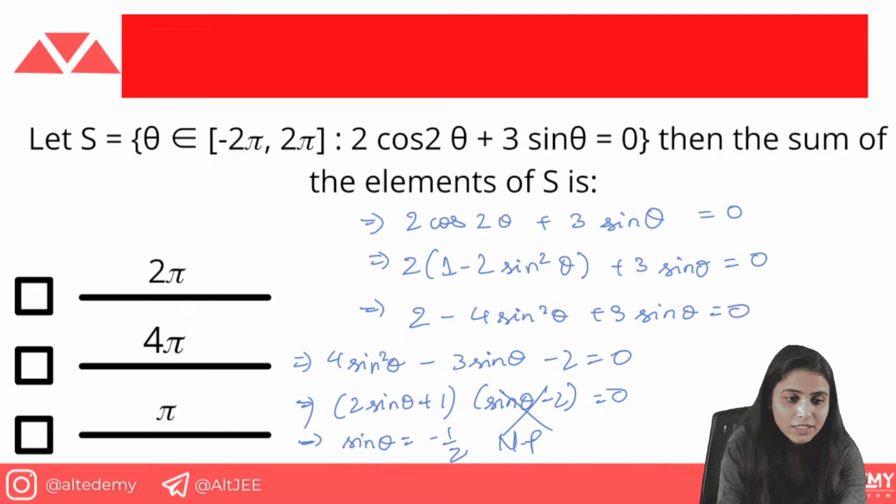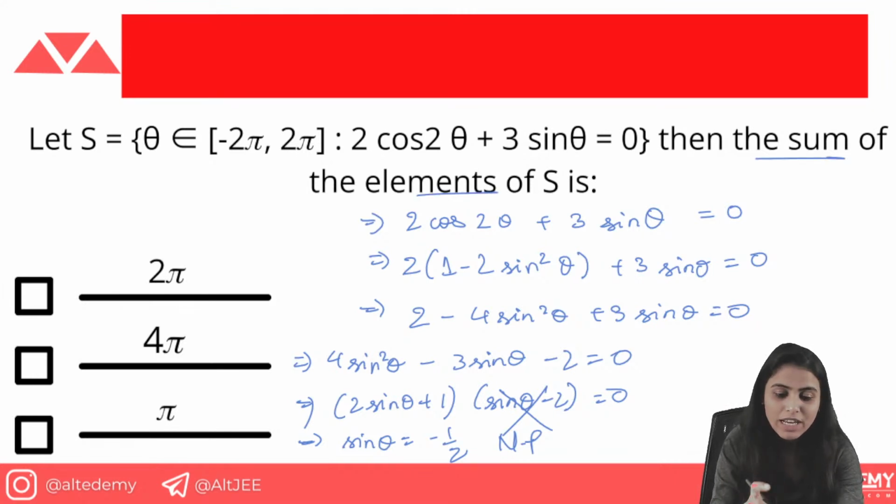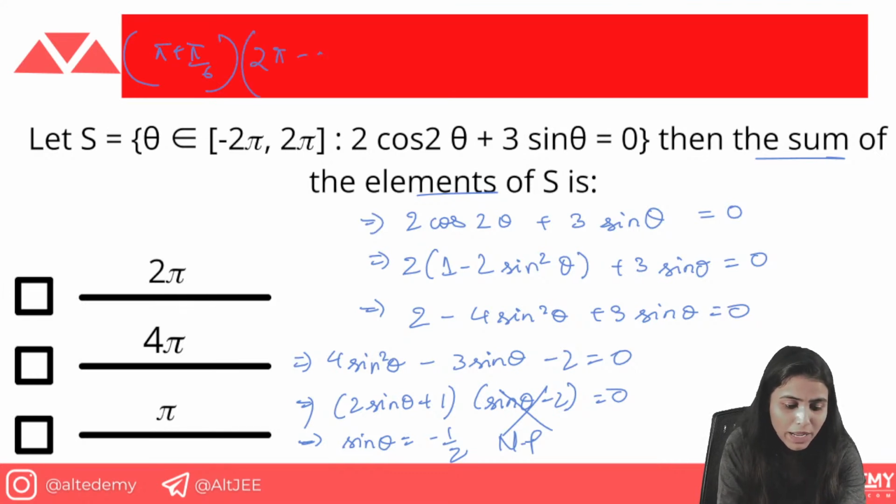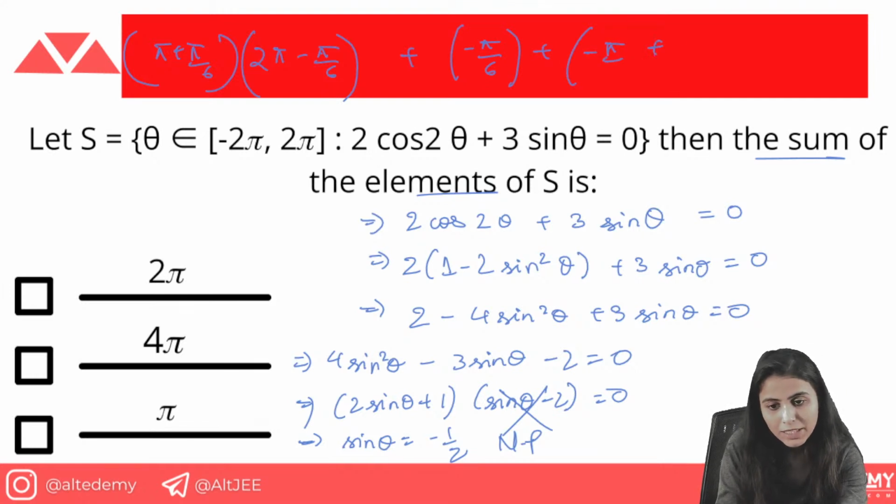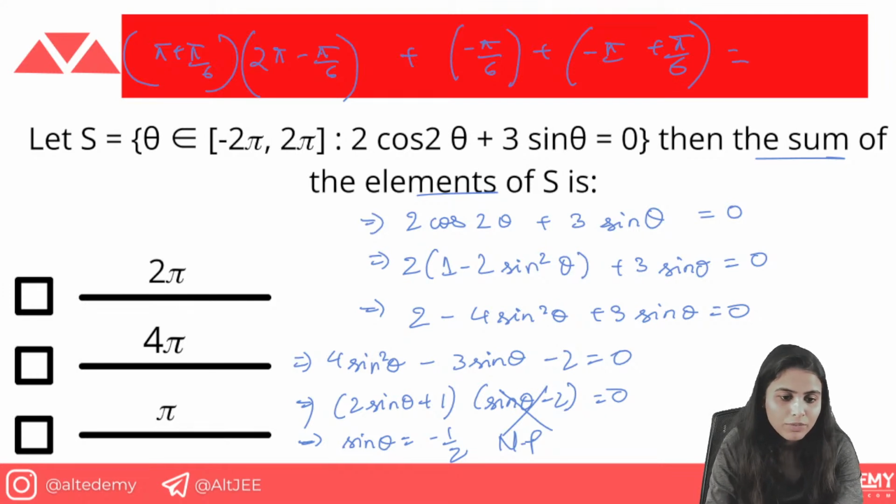And it is asking for the sum of the elements of S. So how will the sum of the elements of S come? The first value for minus 1/2 will be pi plus pi by 6, the third quadrant value. Then another value will be in the fourth quadrant, so we will use 2 pi minus pi by 6. Then we will use minus pi by 6. Then we will use minus pi plus pi by 6. How did we get this? Now, how will you calculate it?